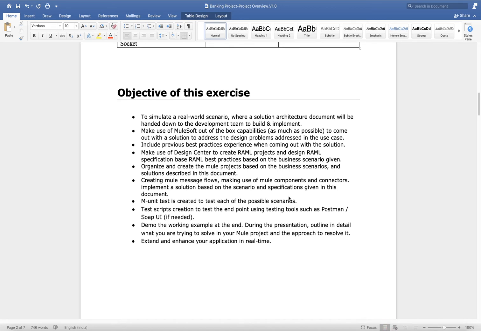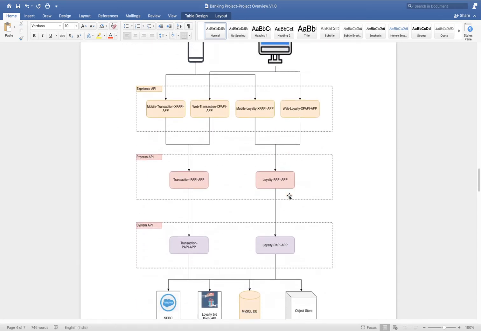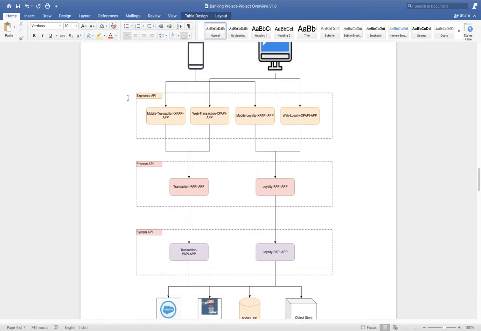Okay, fine. Madhura, you asked about this API-led architecture. Definitely we are going to follow that API-led architecture. Here you can see we are going to develop some API in the experience layer, some API in the process layer, some API in the system layer. We are going to follow one complete project only. Whatever best practice I have followed till this point, 90% I will cover, and 10% I will not be able to cover due to license restriction.